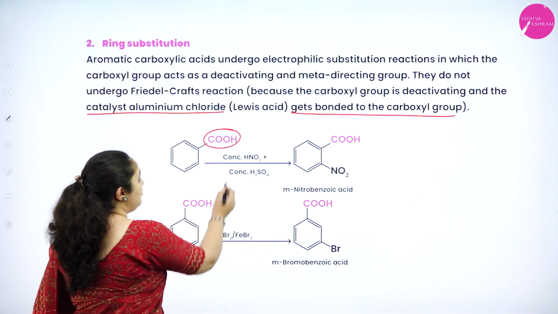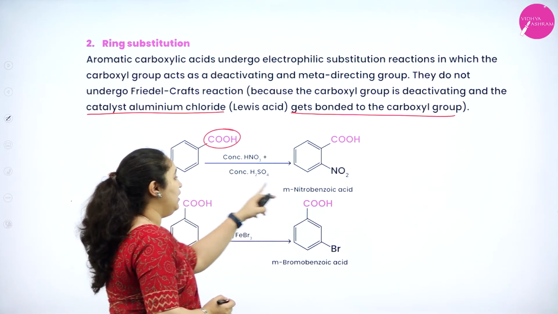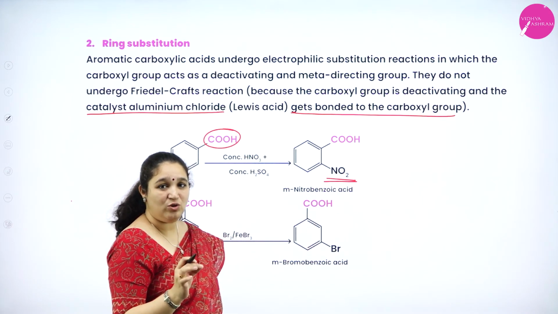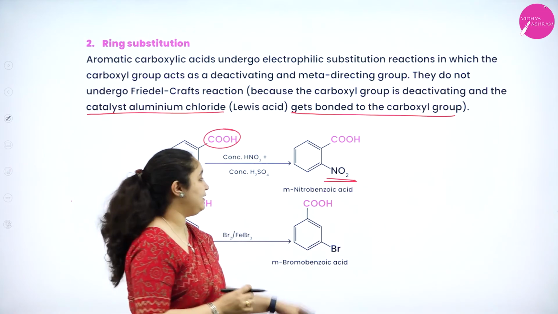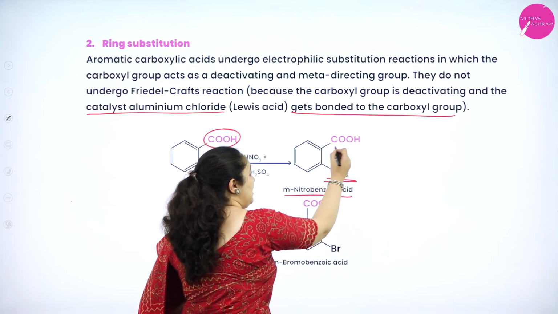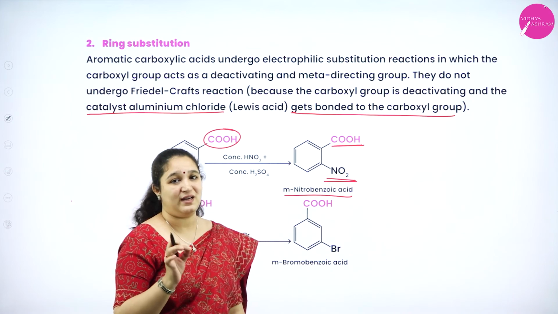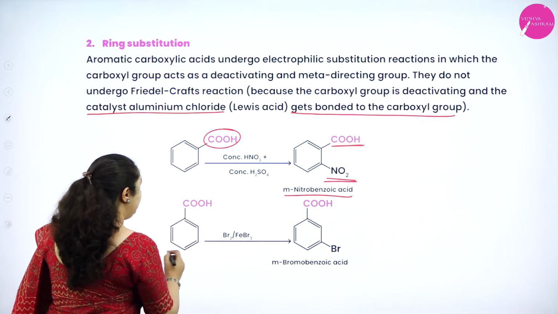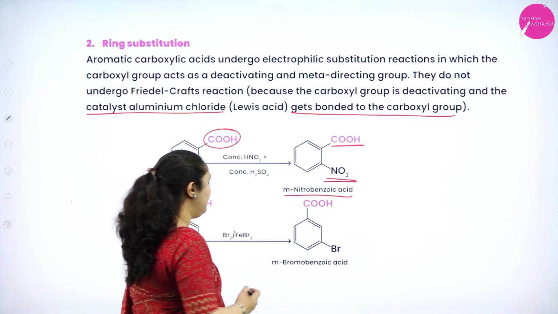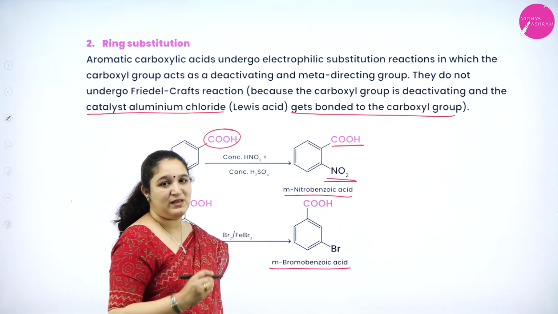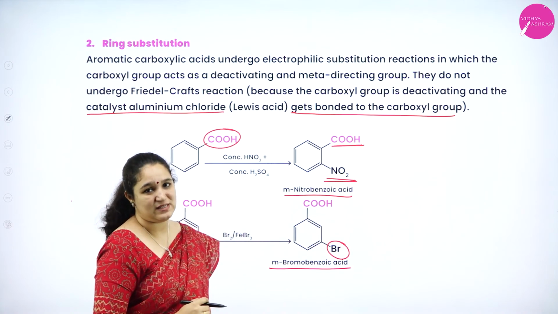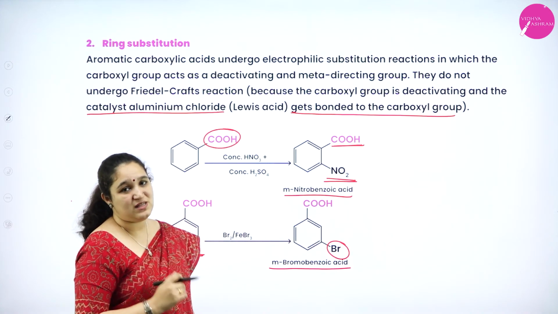Now, in the presence of a nitrating mixture, benzoic acid will give meta-nitrobenzoic acid, or the nitro group, NO2 group, will get substituted in the meta position, because carboxylic acid is a meta-directing group. Similarly, benzoic acid, when it is treated with bromine in the presence of ferric bromide, will form meta-bromobenzoic acid. Bromine will come to the meta position of benzoic acid. So this is about the ring substitution.